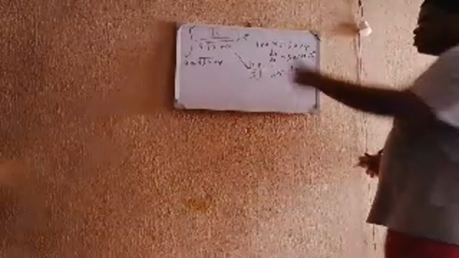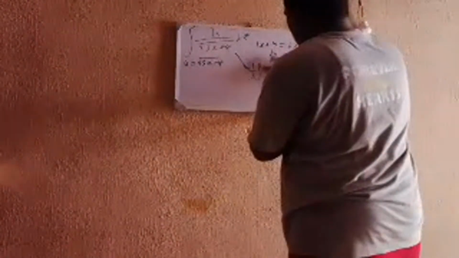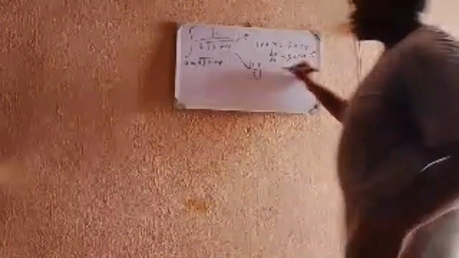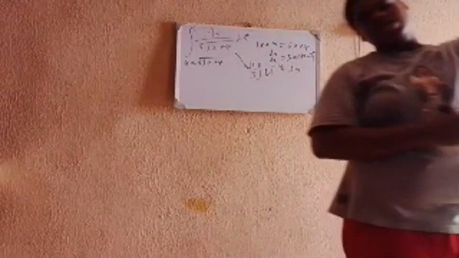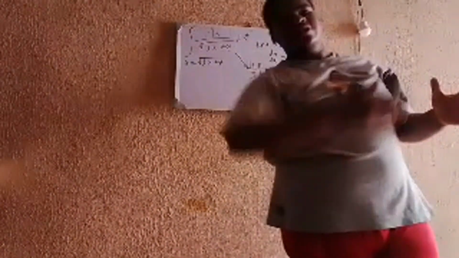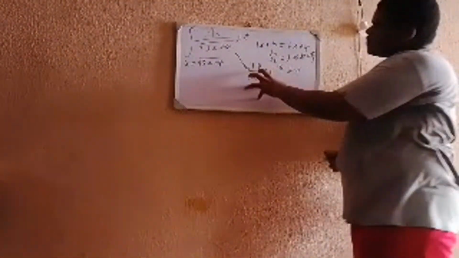Instead of root u, you just put u to the power of 1/2. So now that I have 1/root u, you can actually change it to u to the power of -1/2. Because when you have 1 over this, it turns to this to the power of -1, and when you have the square root of this, it turns to this to the power of 1/that root. So now you have all this here.